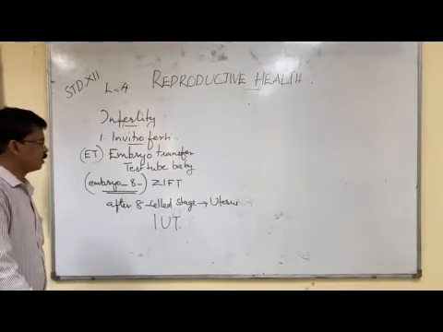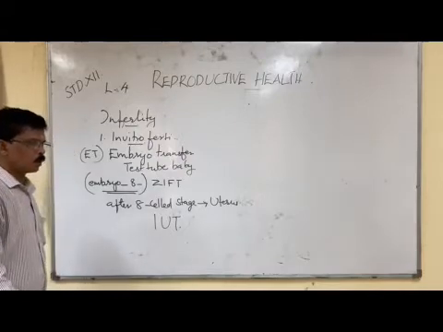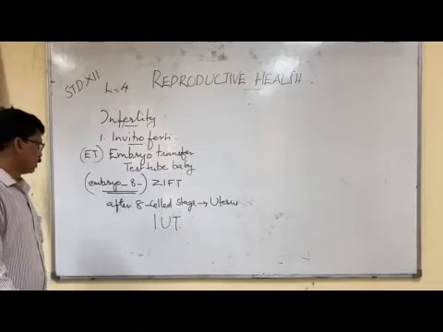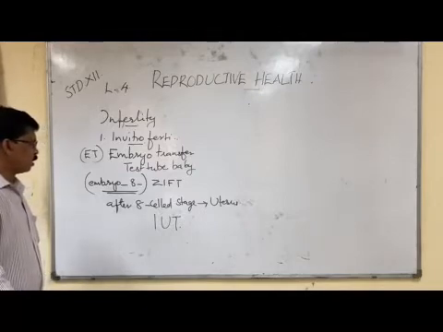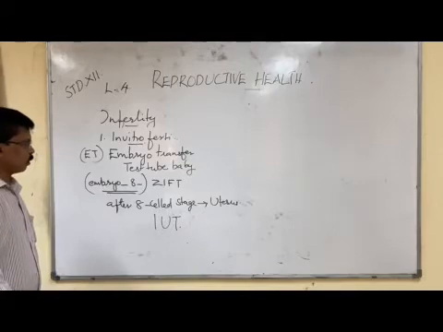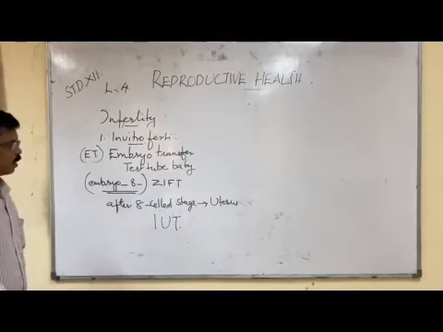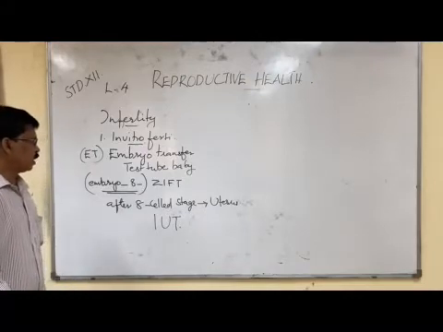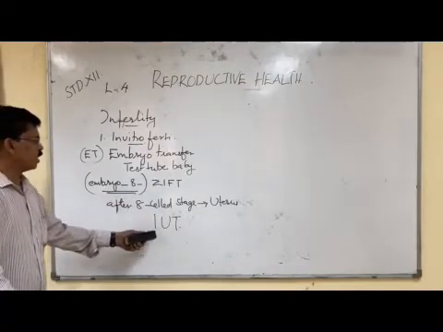And further development takes place in the body of the genetic mother or surrogate mother. Now in intrauterine transfer, after the 8 cell stage the embryo is directly implanted or transferred to the uterus. So that is the difference between SIFT and IUT.